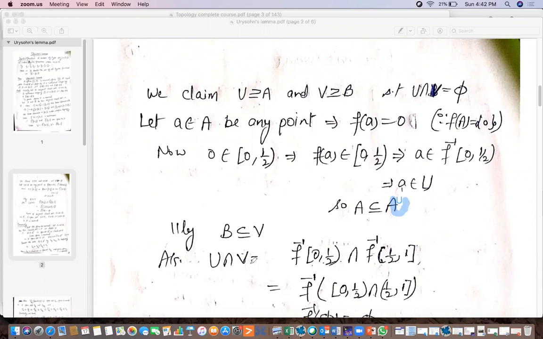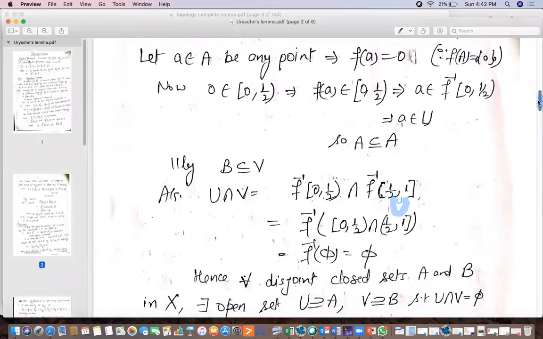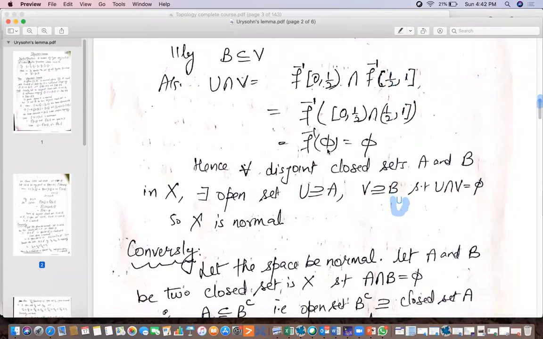Now we'll show that U intersection V is the empty set. Now U is actually this set and V is actually this set. Now this is equivalent to f inverse of the intersection of the open interval 0 to half, and the open interval on this side, half to 1. Clearly they are disjoint sets, so it will be an empty set. And the inverse image of the empty set is empty.